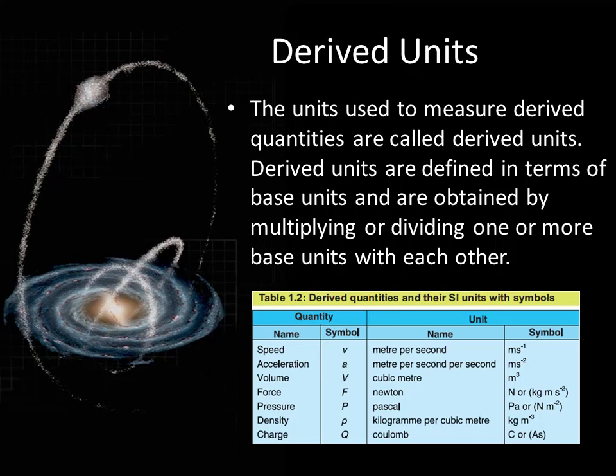Then you have derived units. The units used to measure derived quantities are called derived units. These units are made up of different units. If you look at the first one in the table, that's speed. It is made up of meters, that's the length base quantity, and the second. Second is the unit of time. So the base units combine to make derived units.